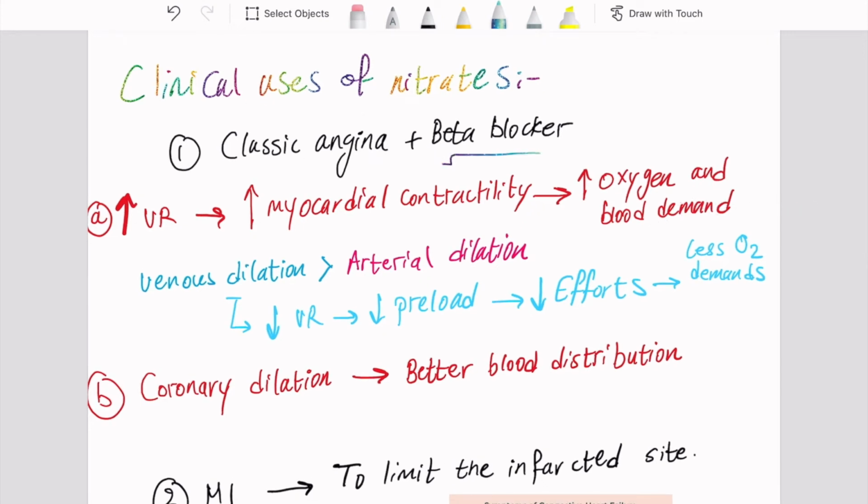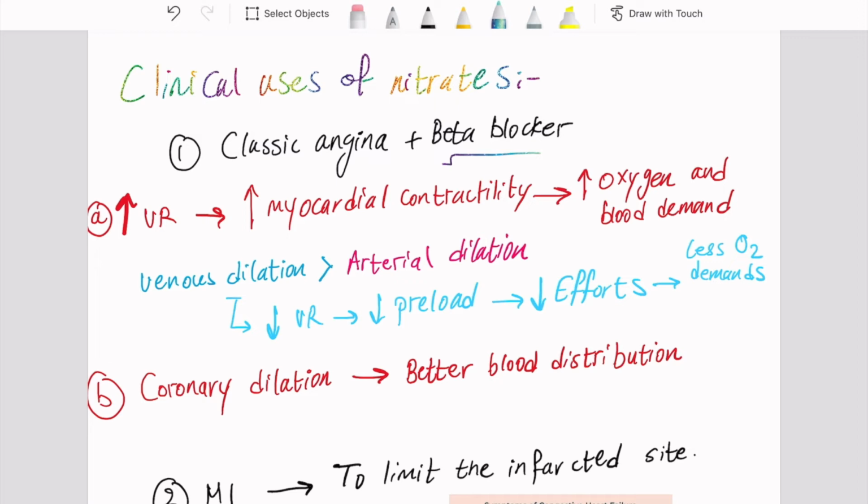Now, how to combine the mechanism of action with the clinical use? We took the mechanism of action. Now, how to combine it so we can memorize it easier with the clinical use? Recall that the most important thing that leads to the increased demand of oxygen in the heart is the myocardial strain. So increased myocardial strain, which is also increased contractility, will lead to increased demands of oxygen in blood. Now, increased myocardial strain and contractility are related to the amount of blood coming from the venous side.